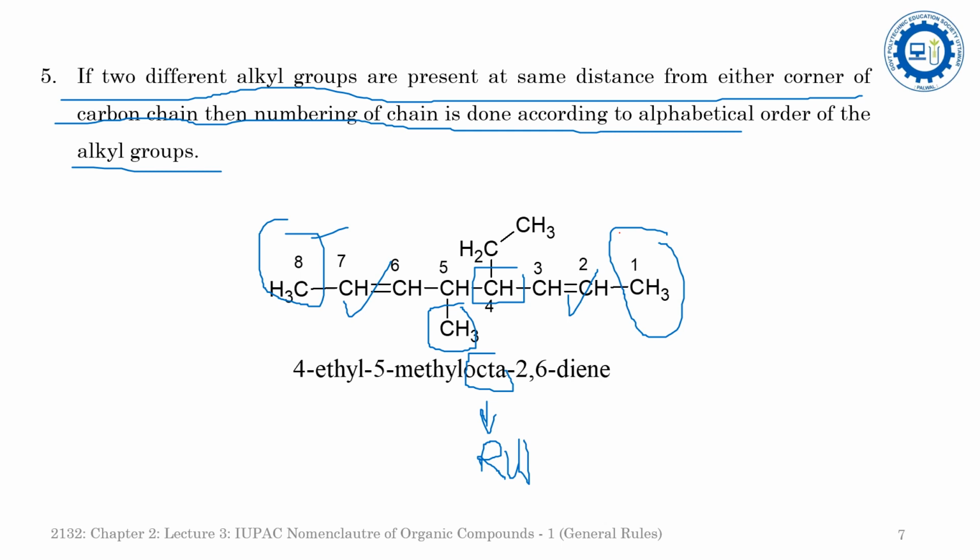the root word is oct, and the unsaturation is present at the second and the 6th carbon atom, so the primary suffix will be 2,6-diene. Now come to the prefix. There are two substituents, one is a methyl group and another is an ethyl group. Since ethyl comes first in alphabetical order and methyl comes later, it will become 4-ethyl 5-methyl. So the name of this compound is 4-ethyl 5-methyl oct 2,6-diene.